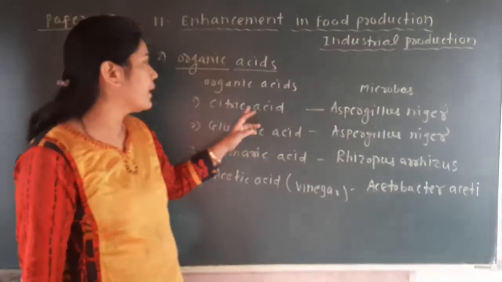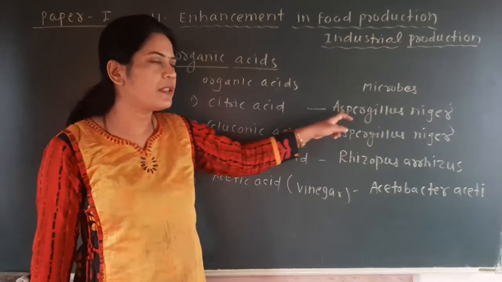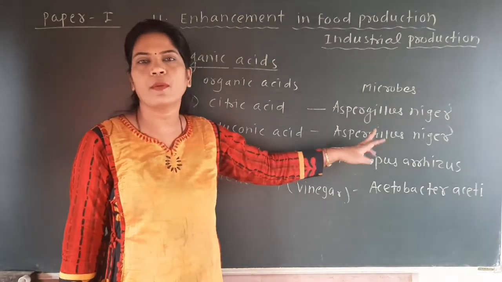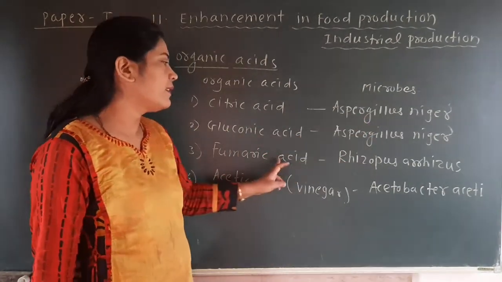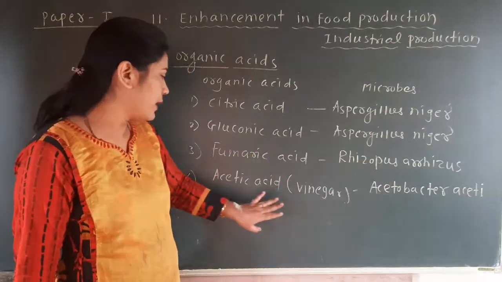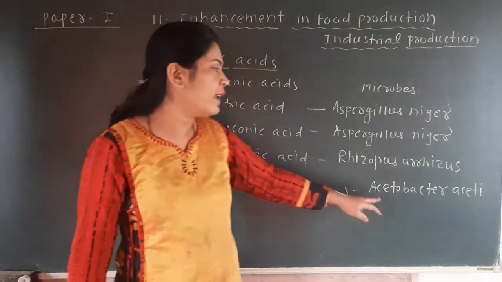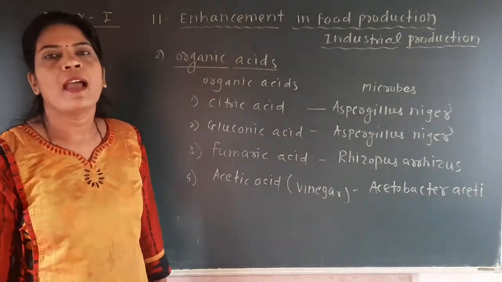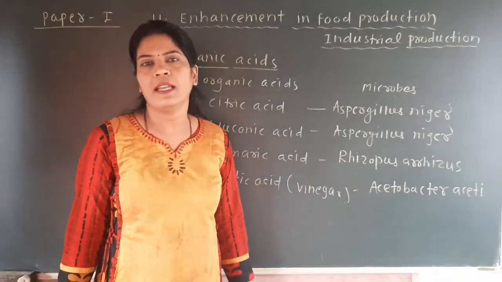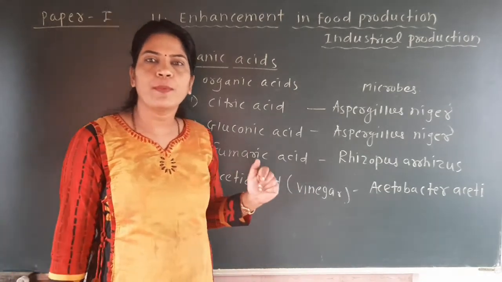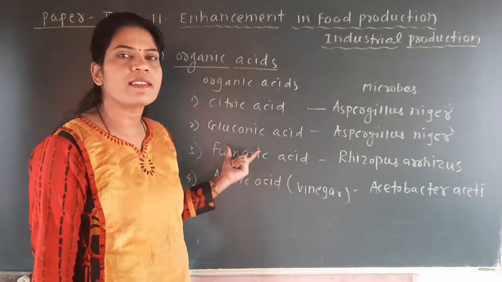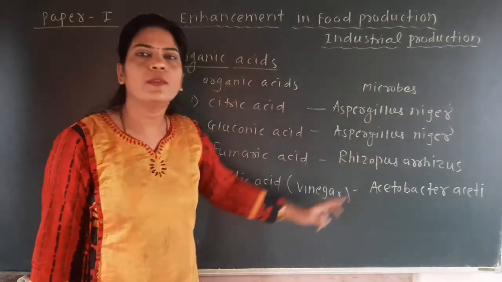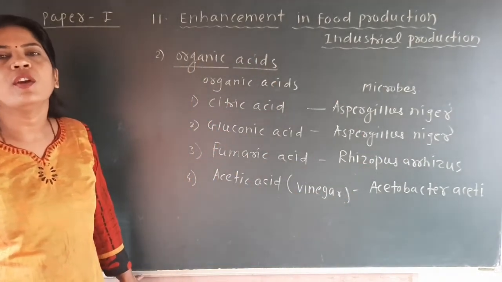For example, citric acid is given, Aspergillus niger is given, gluconic acid is given, but the name of the gluconic acid microbe is not given. Fumaric acid is given, Rhizopus arrhizus is given, but for acetic acid the microbe is not given, and there you write Acetobacter aceti. So you have to fill this particular place, and this question may be asked in theory, because in last year's question paper you can see that such questions can be asked for 3 or 4 marks. So the whole chart of organic acids may be asked in theory for 3 or 4 marks.